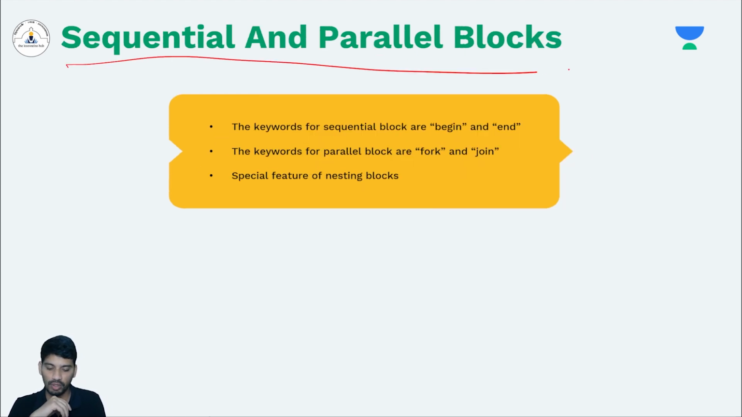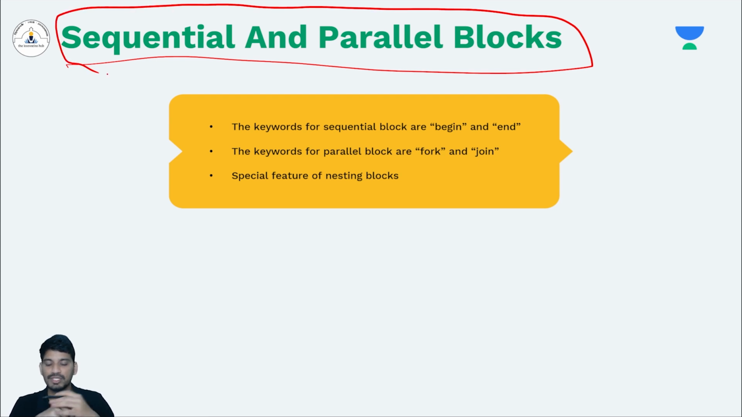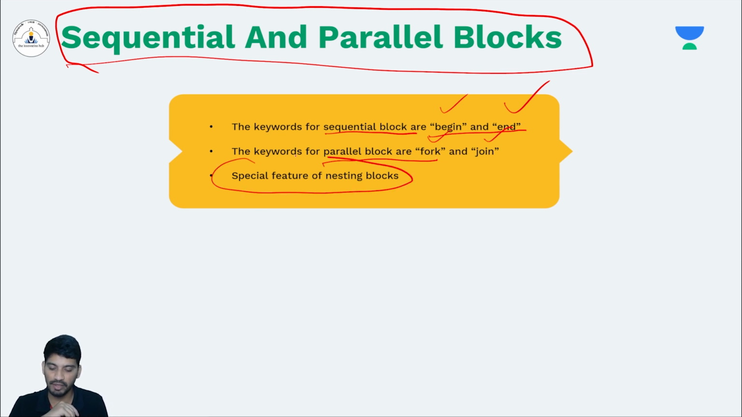Now we will move to one more topic called sequential and parallel blocks. Till now we are using begin and end, right? I already told that begin and end are sequential blocks, and there are other keywords like fork and join which can define parallel blocks. We'll see what sequential blocks and parallel blocks are, and there is a special feature in which you can nest different sequential and parallel blocks in a single module. You can even nest both sequential and parallel blocks.